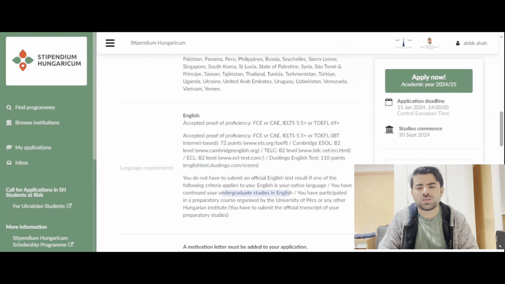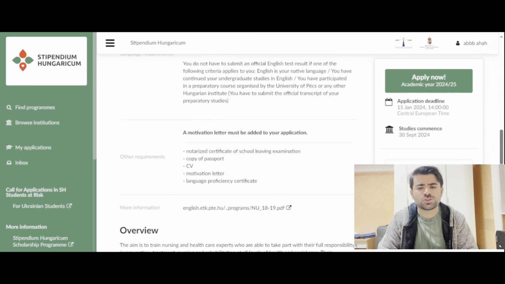Or you have participated in preparatory course organized by University of Pest or any other Hungarian institute. That actually doesn't apply to you all because you didn't come here already, so that's why. But your previous studies were in English, so that's why you can apply here as well. And then you will see motivation letter must be added to your application. So in the next video I will explain how to write motivation letter as well. And notarized certificate, school leaving examination, copy of passport, CV, motivation letter, language proficiency certificate.